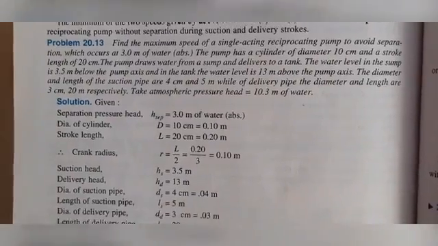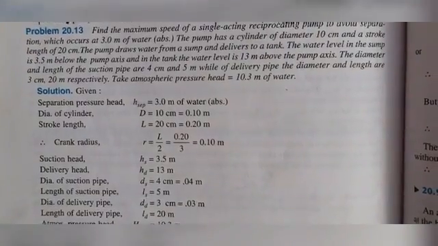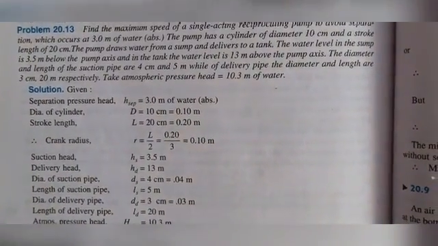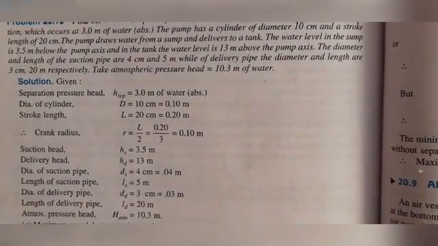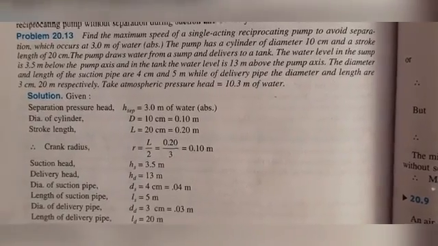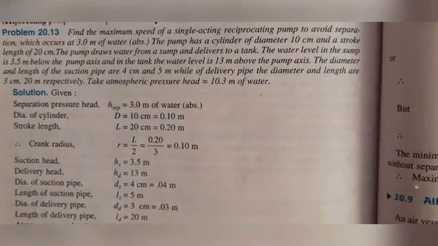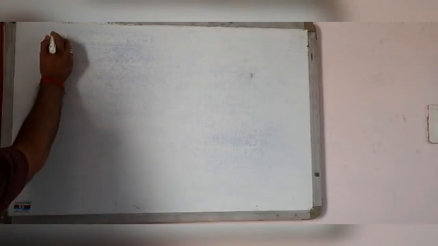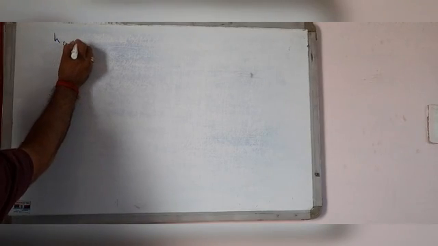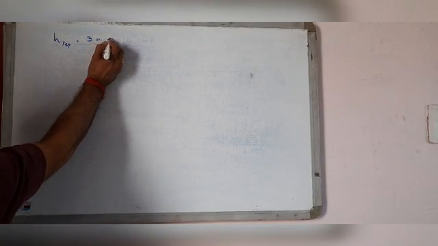The diameter and length of the suction pipe are 4 cm and 5 meters, while for the delivery pipe the diameter and length are 3 cm and 20 meters respectively. Take atmospheric pressure head as 10.3 meters of water. Here the separation pressure head is given as 3 meters of water absolute.